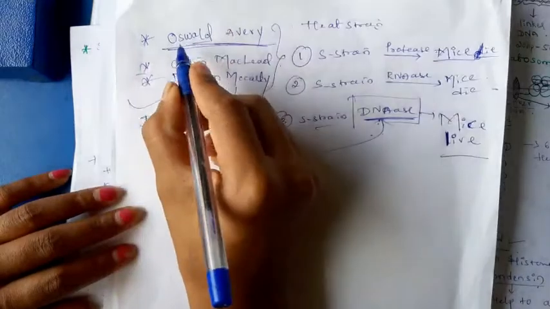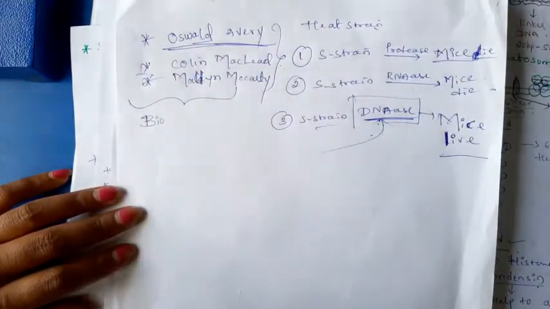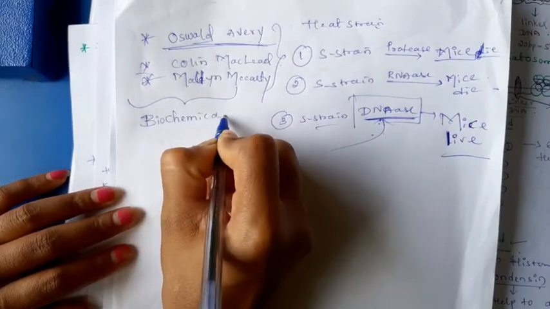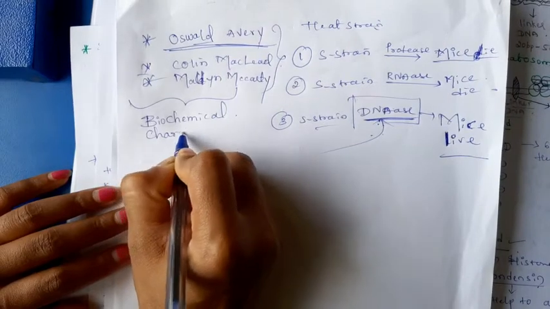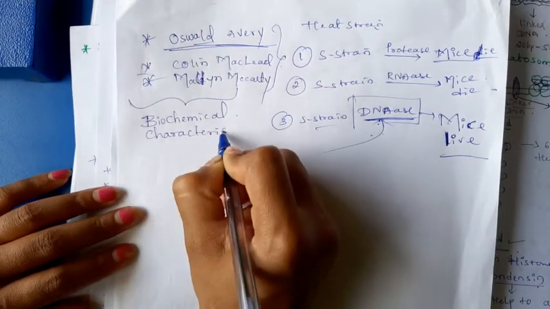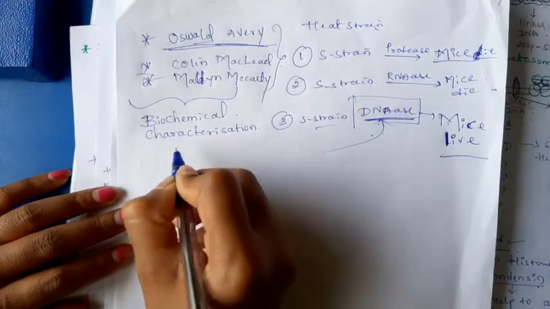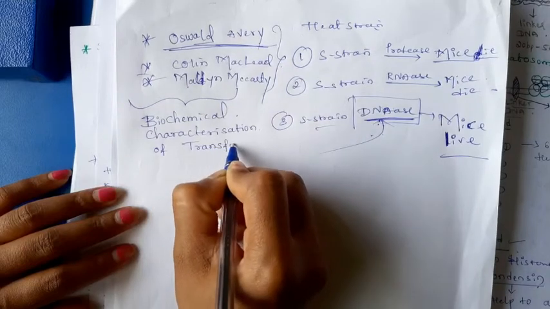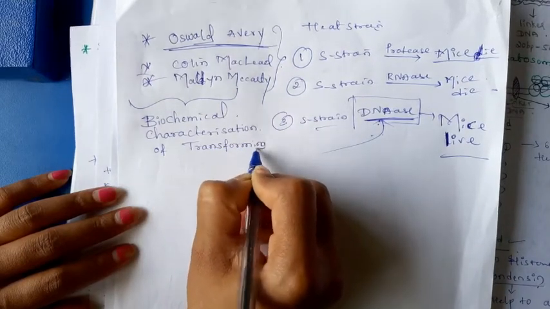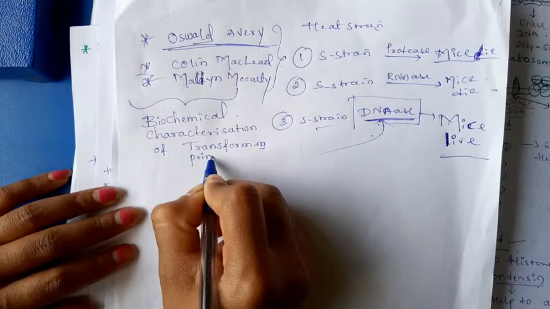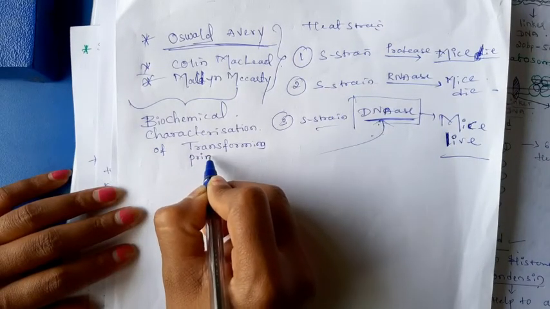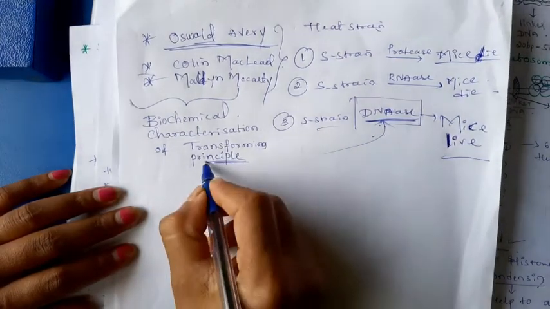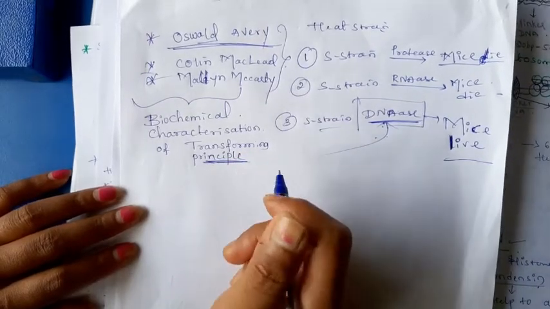Here the Oxford-Avery experiment is also known as the biochemical characterization of transforming principle.